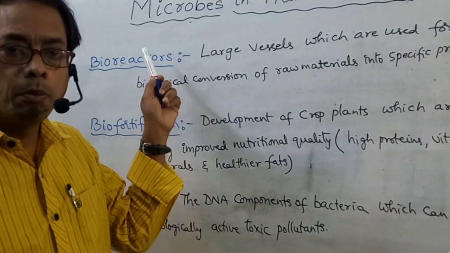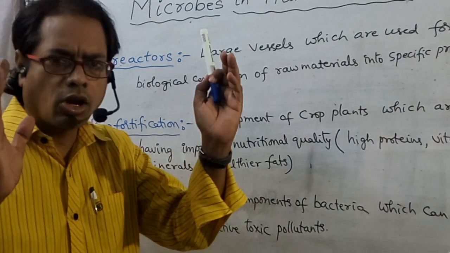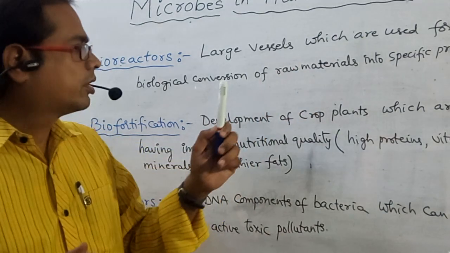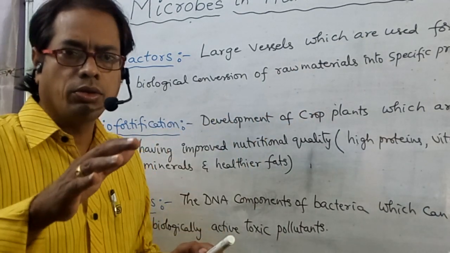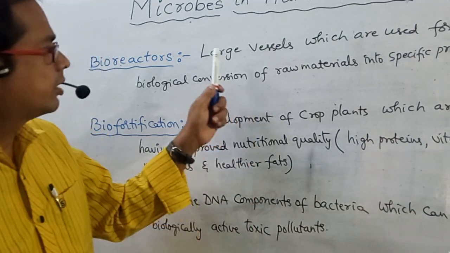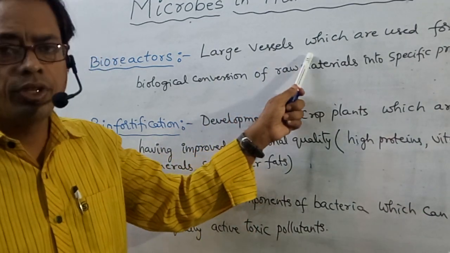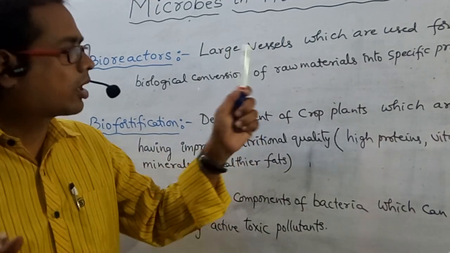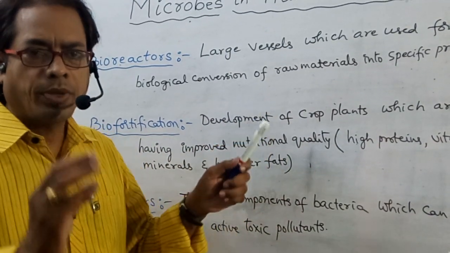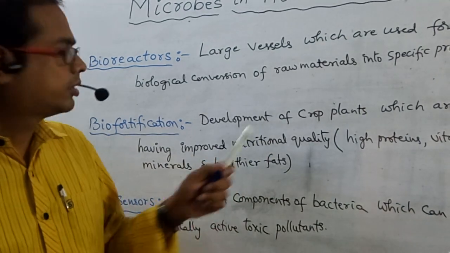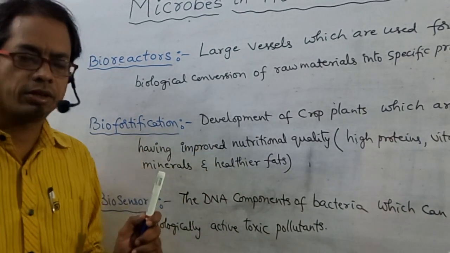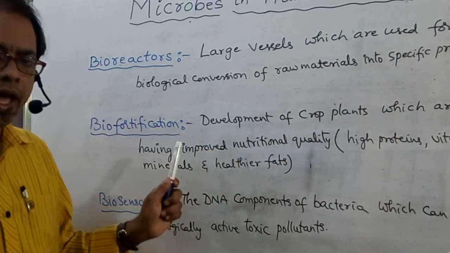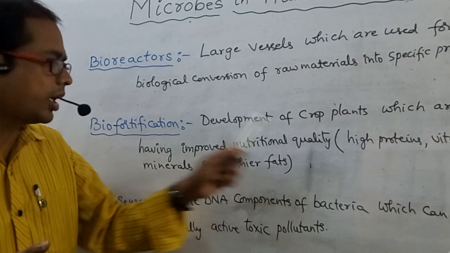What are bioreactors? These are large vessels in which raw materials are converted into specific products. Large vessels which are used for biological conversion of raw materials into specific products. Next one, biofortification. That means development of crop plants which have improved nutritional quality.